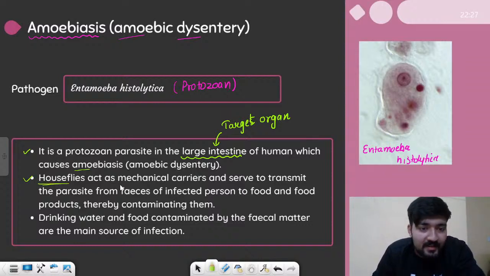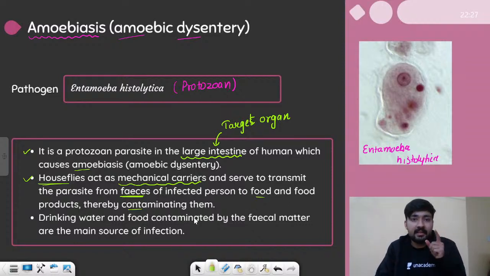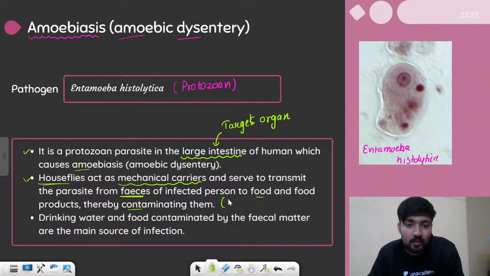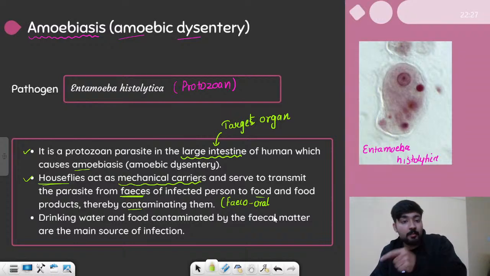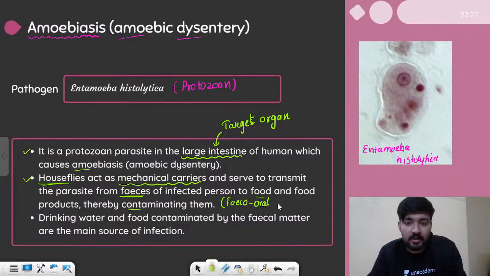Houseflies act as mechanical carriers and serve to transmit the parasite from feces of infected person to food and food products, thereby contaminating them. So yes, we can say that this particular pathogen spreads by fecal-oral pathway. Again, fecal-oral pathway means that from some infected person's feces into the oral pathway of some non-infected person. So this pathway is known as fecal-oral pathway.